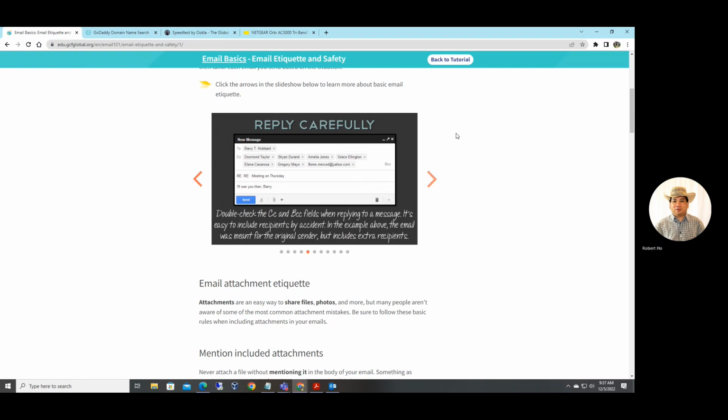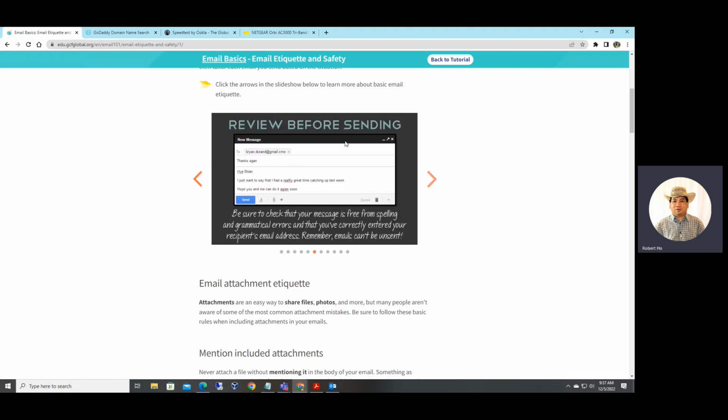The CC and BCC. CC means carbon copy to the following names. BCC is a blind carbon copy. If you put this in BCC, you can send email to the following names, but the recipient will not know that the sender sent to these names. So that's the difference between carbon copy and blind carbon copy. Review before sending, I think I mentioned to you earlier.